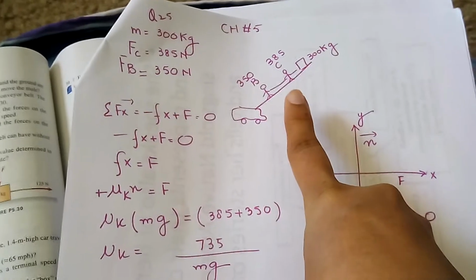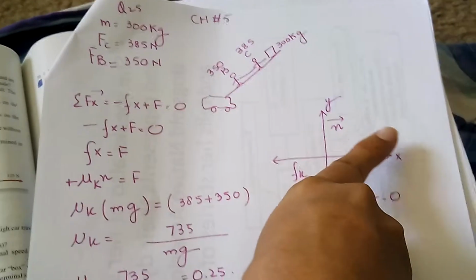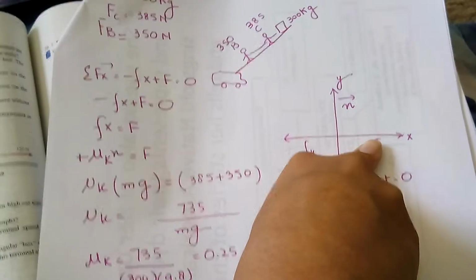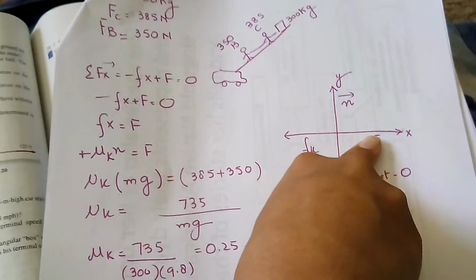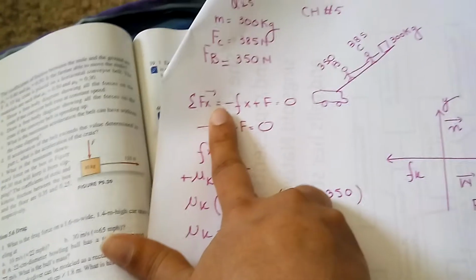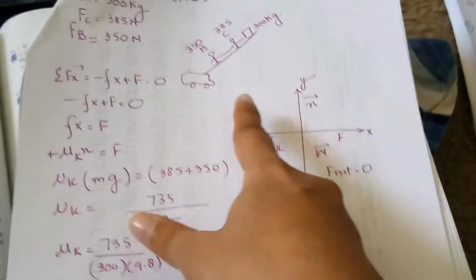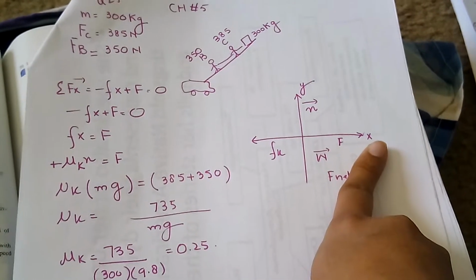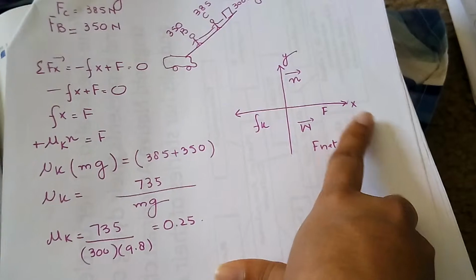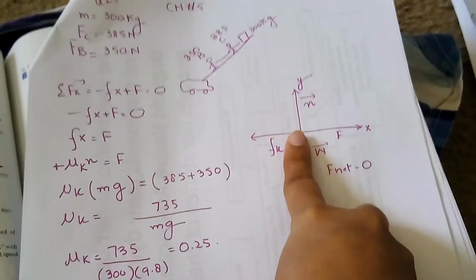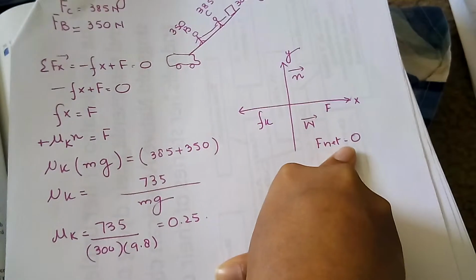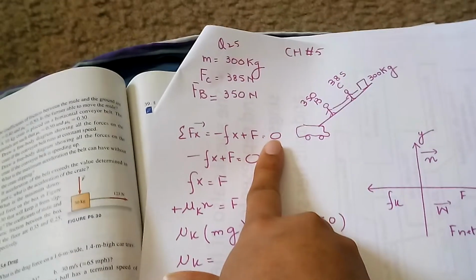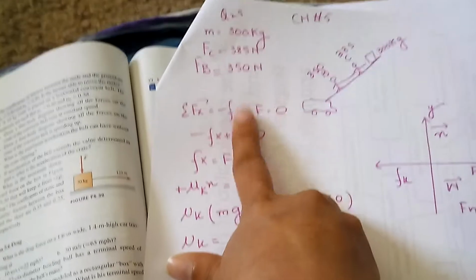Since two persons are applying their forces, I sum up their forces and put a force sign in the forward x direction. Okay, let's move on to the equations. As the book says, if you go back and read the topic of kinetic friction, if you have something sliding with constant speed, then your F net will be 0. Since acceleration is 0, F net is 0.